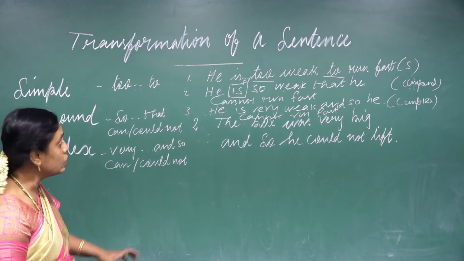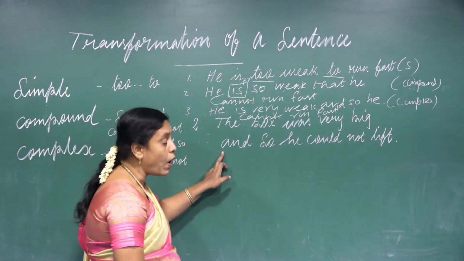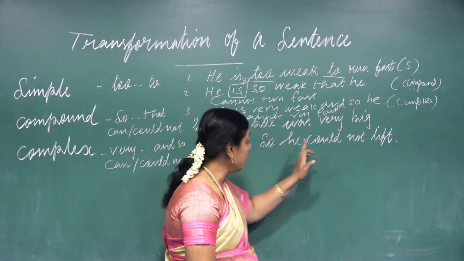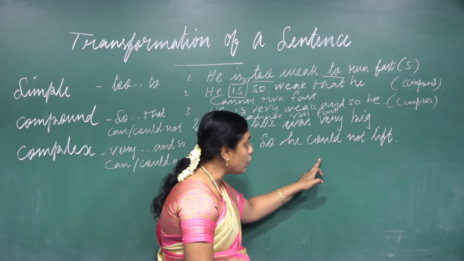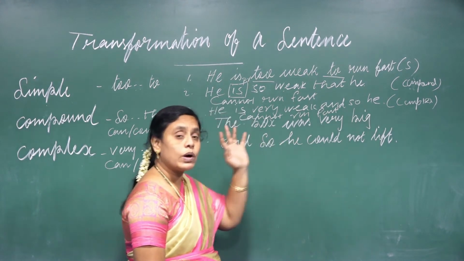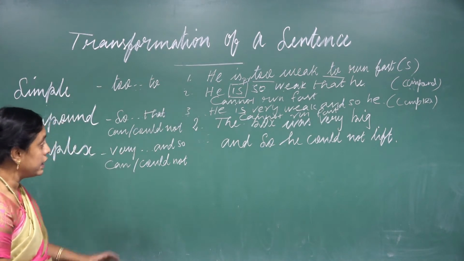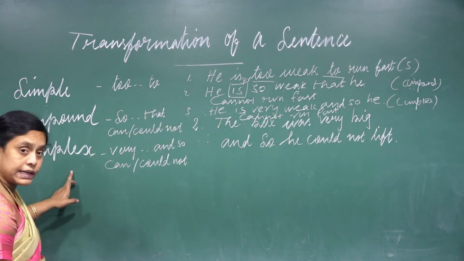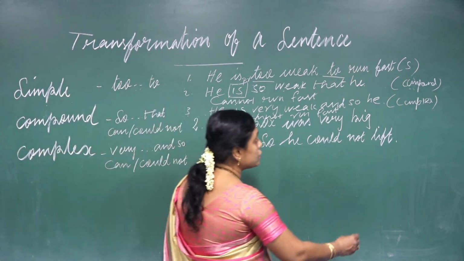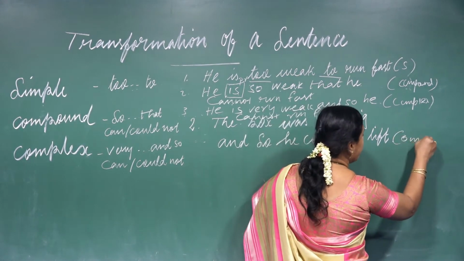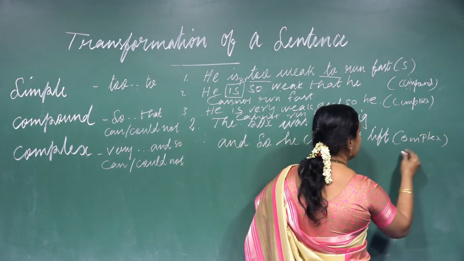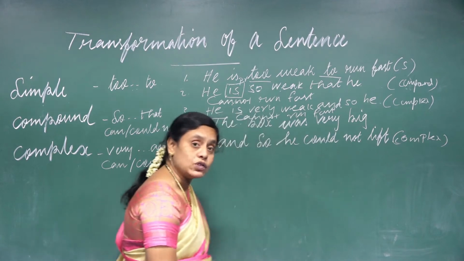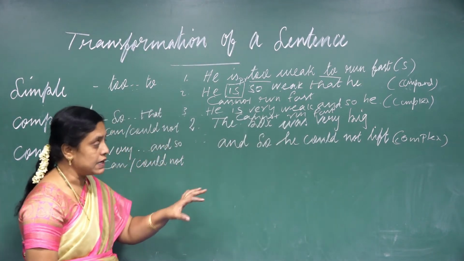And now come to the second one. The box was very big and so he could not lift it. So what type of sentence is this one? Yes, this is a complex sentence. Now the given question is in complex, and you have to change it into simple as well as compound.